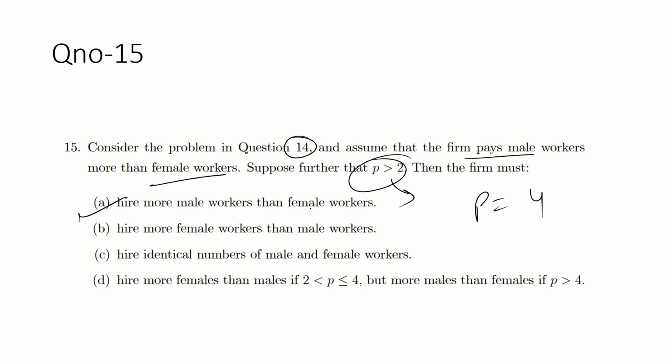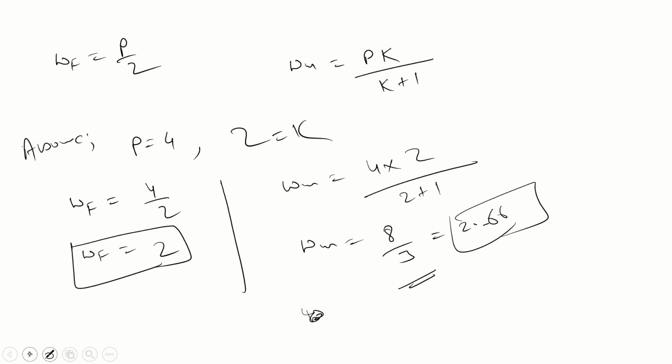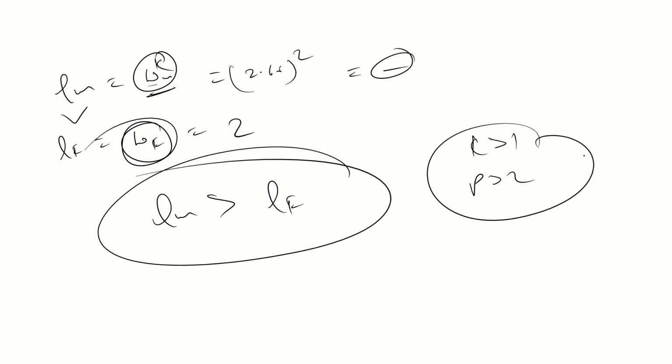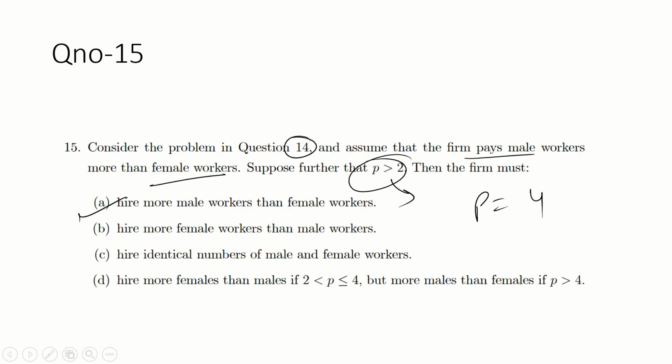Simple guys. Think about it now. Because LM equal to what? WM to the power K. So this value is always bigger than this. If you take any values where K is greater than or equal to 1 and W is greater than 2. So guys, K is greater than 1, W is greater than 2. So this term is positive. But if the power, so this term is always bigger than this. So the labor supplied by a man is greater than the labor supplied by a female in this condition. That is the logic. So A is the correct option.